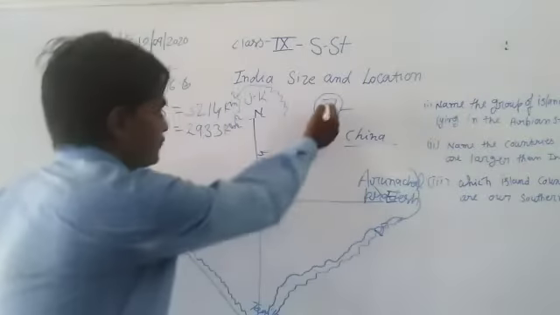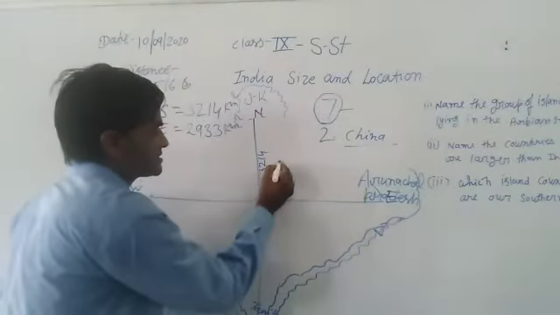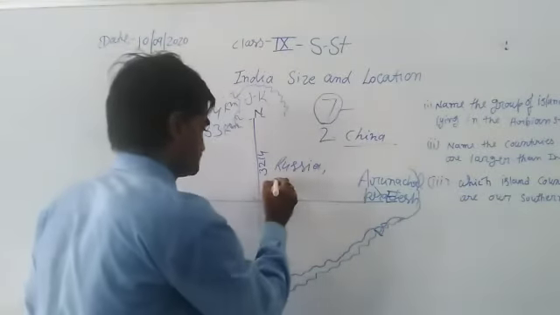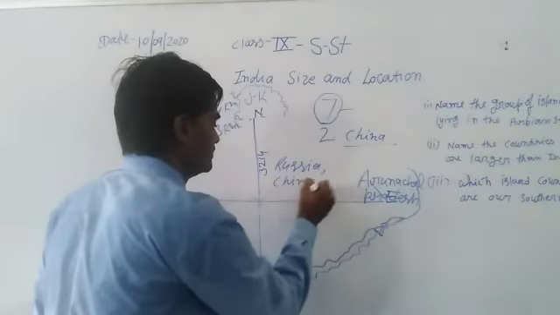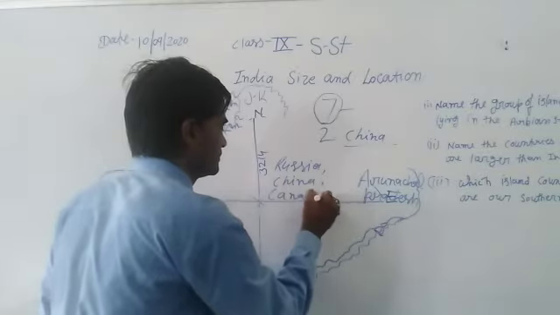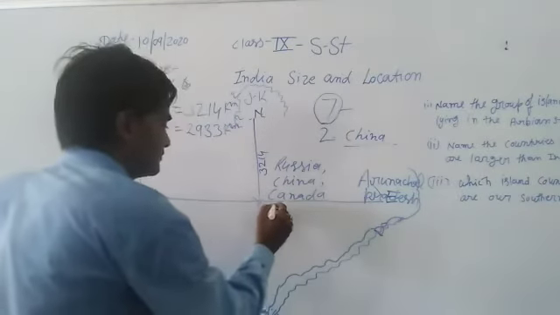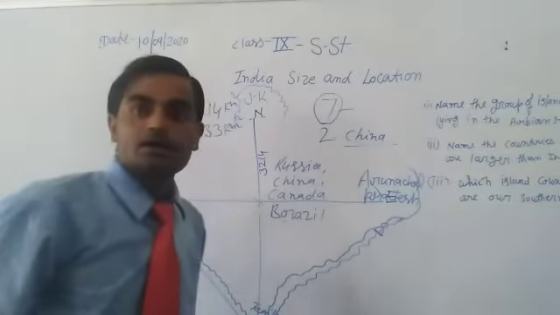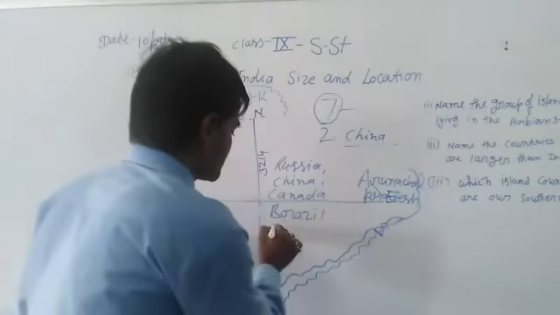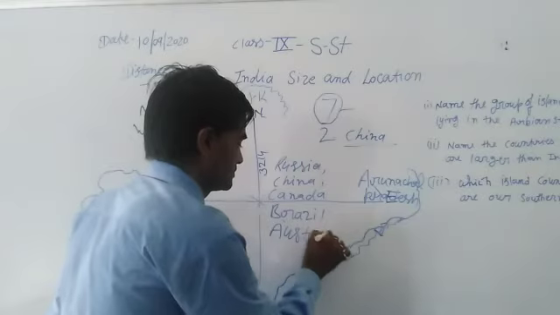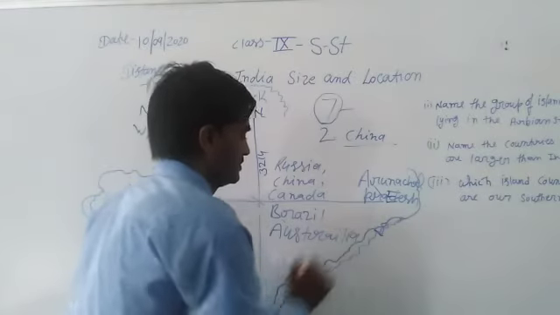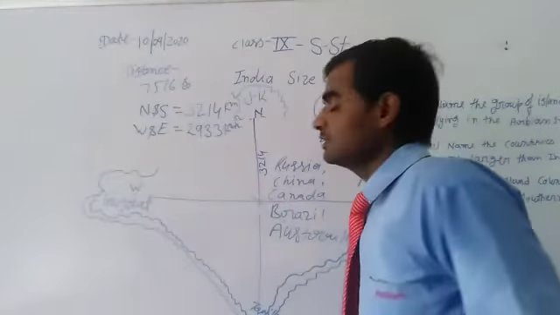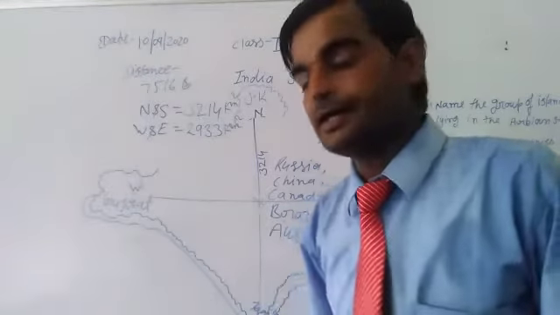world. Firstly, the first is Russia, China, Canada, Brazil, and Australia, and India's position is 7th in total geographical area.